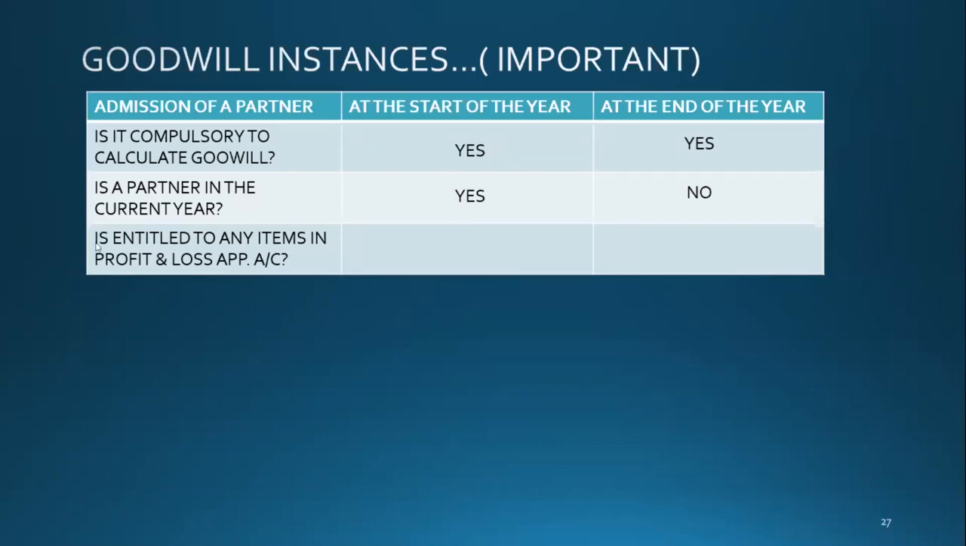So the third one, last. Is he or she entitled to any items in the profit and loss appropriation account if he is admitted at the start of the year? Yes, because he was a partner and he is entitled. What if at the end of the year? No. Good. No.